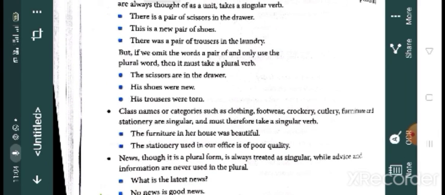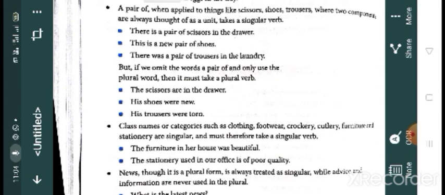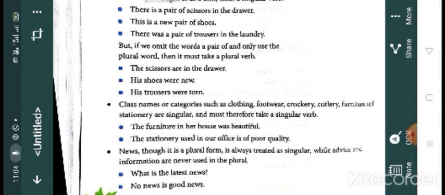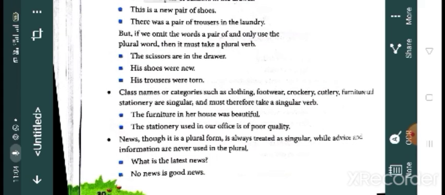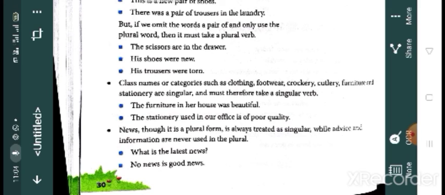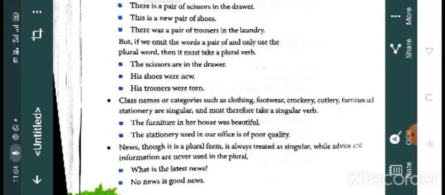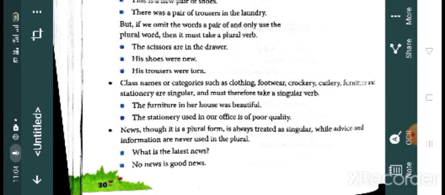Here we don't know. A pair of scissors means we know it's a pair of. But here it's given as the scissors; we don't know actually how many scissors are there. Then, his shoes were new, his trousers were torn. We don't know how many are there. So here it takes a plural word, so you have to use a plural verb.